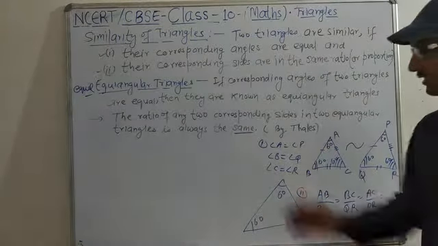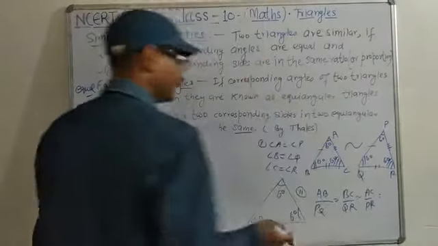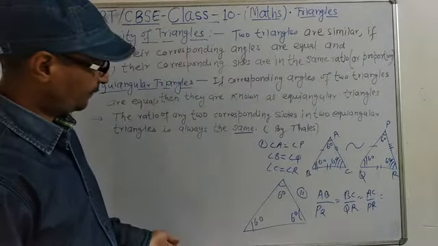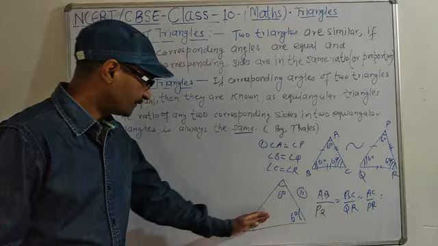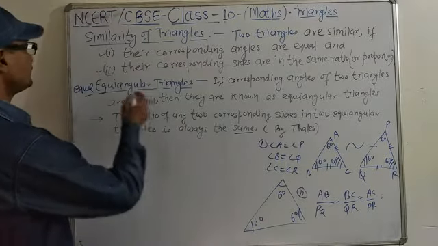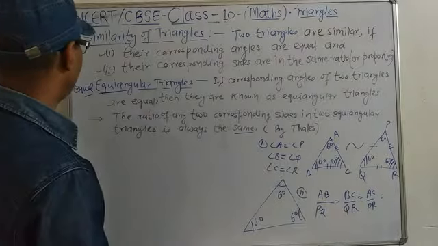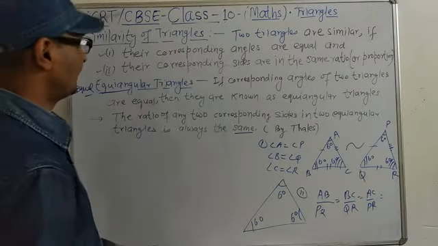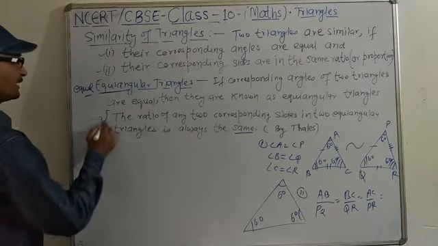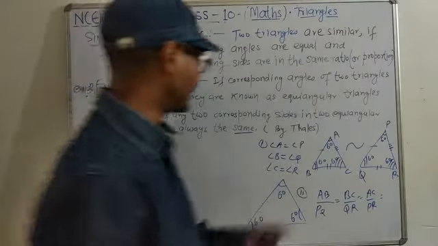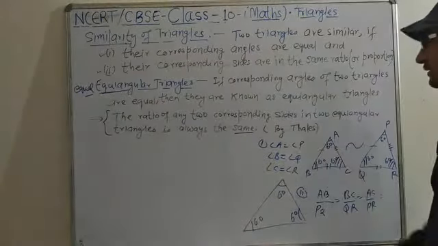Equilateral means all sides equal. In an equilateral triangle, all sides are equal and also all angles are equal. So equal angle 60. सब को क्या बोलेंगे? They are the equiangular triangles. So one concept was given by Thales, and he was a Greek mathematician.